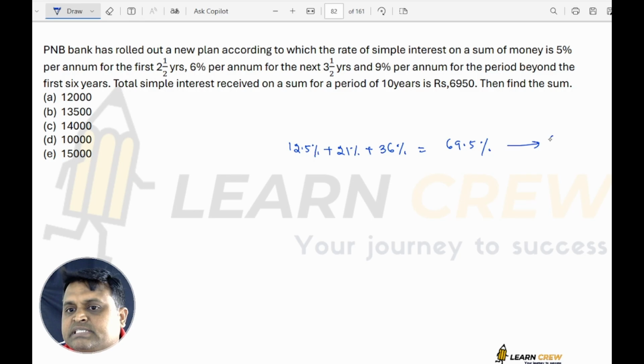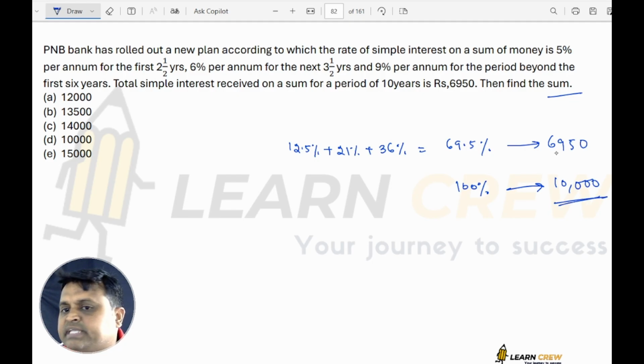The total interest is given as 6950. If 69.5% is 6950, then 100% would be 10,000. Next.